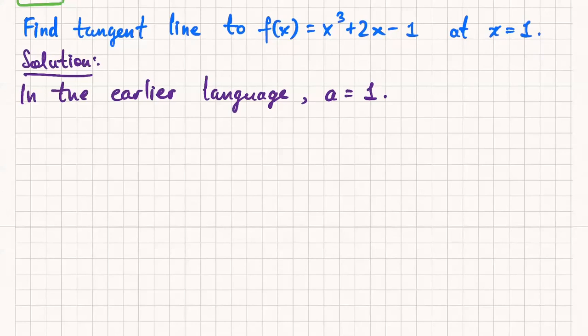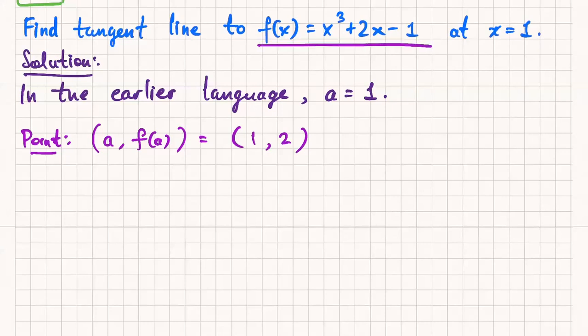Okay. So what is the point of our tangent line? The point that the tangent line must pass through is a, f of a. So in this case, that is the point 1, 2. Swarnima, how did I get this 2? How did I get that number 2? You put it into the equation. That's right. I just plugged in x equals 1 into f, right? Because remember, the original function gives me points on the graph. Now let's get the slope.